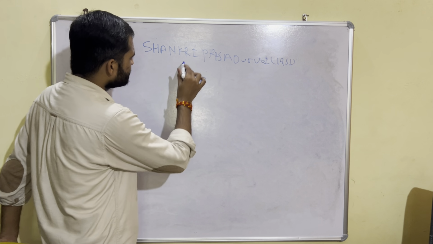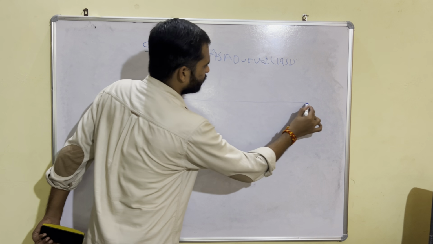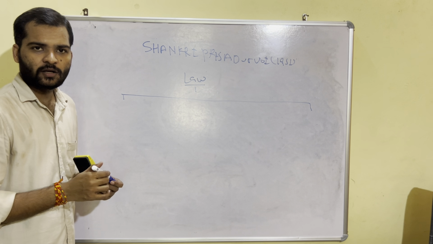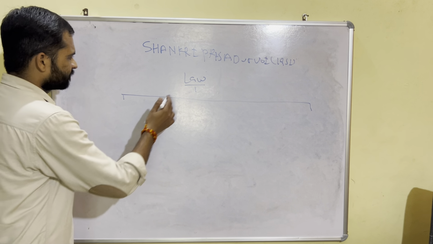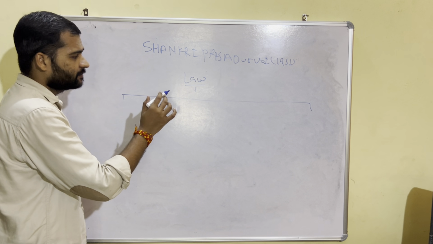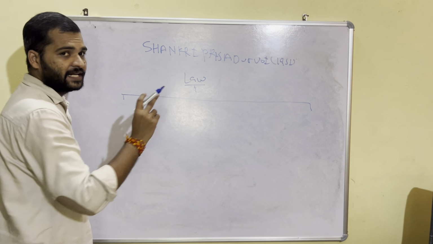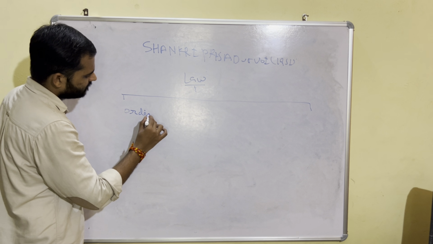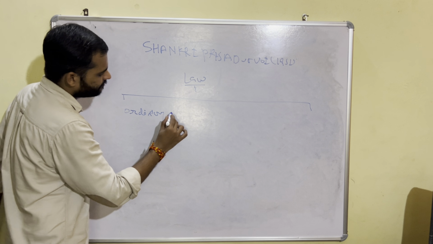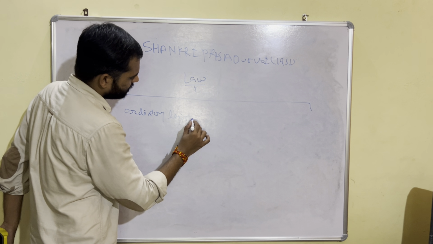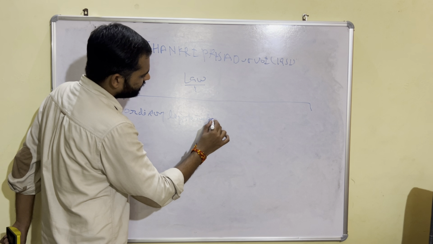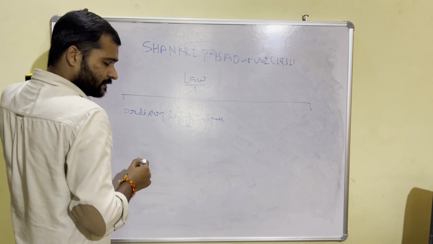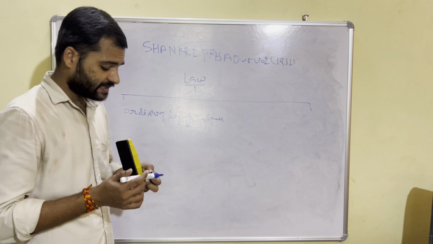Here this judgment states that the word law means Parliament has the power to make the laws. Now this power can be enjoyed by the Parliament in two capacities: by ordinary legislative power, by which Parliament makes the law by the simple majority.